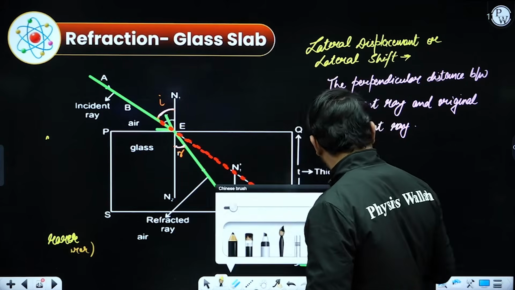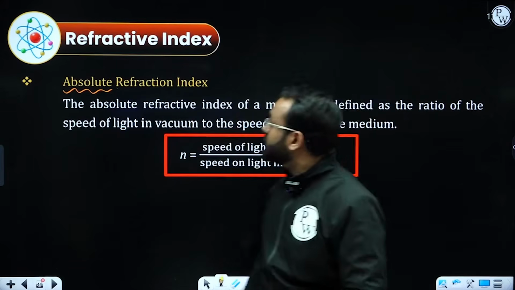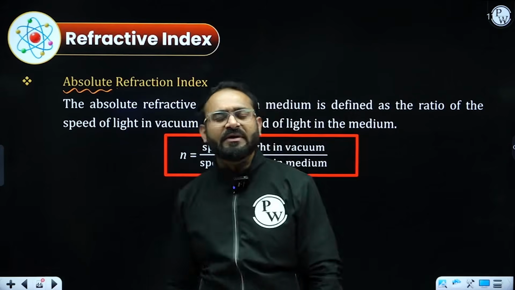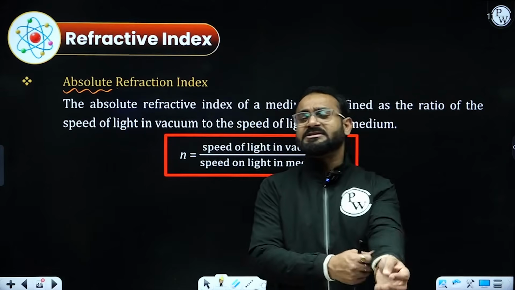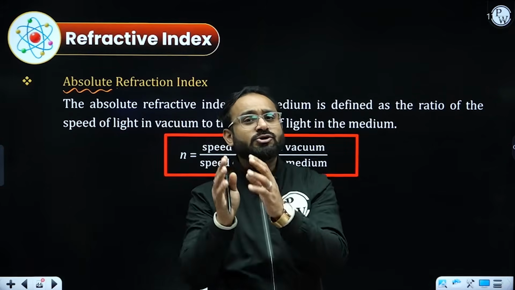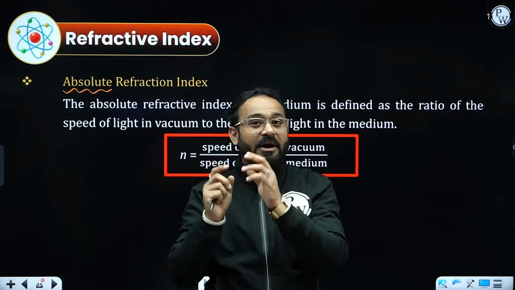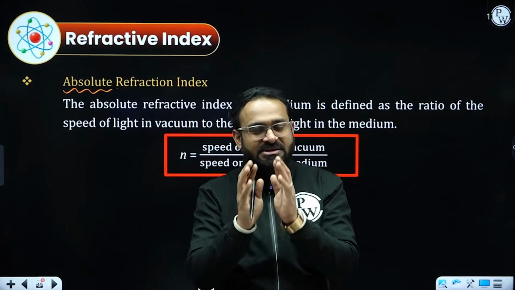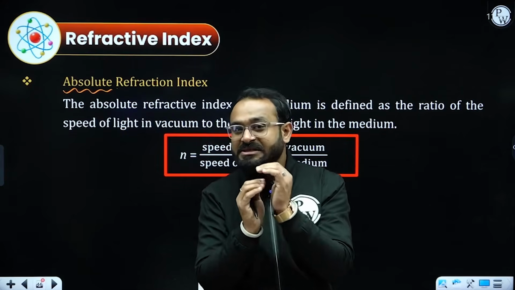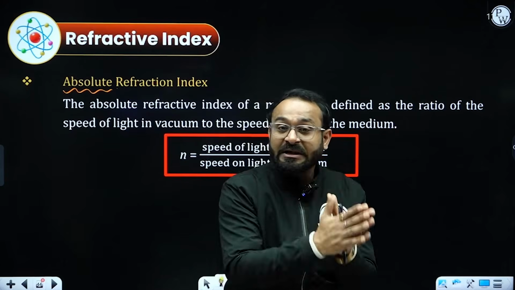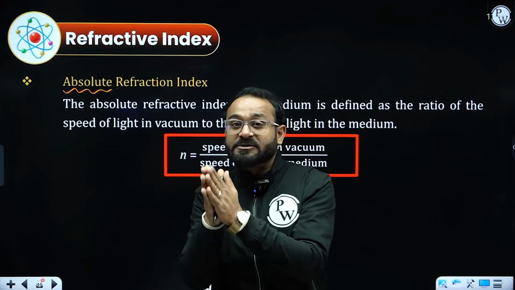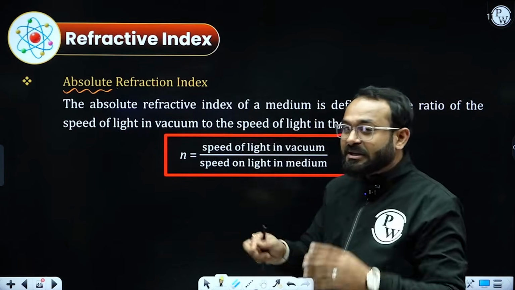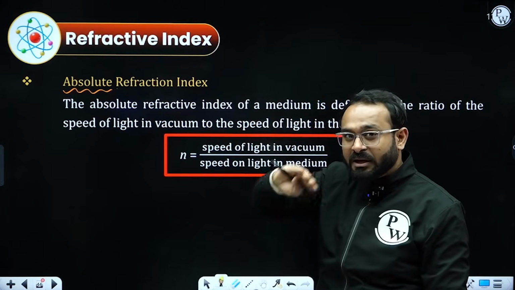Moving ahead, if you look into the absolute refractive index, what does it mean? The absolute refractive index defines the ratio of the speed of light as compared to vacuum or air. Generally we consider vacuum because the speed of light is maximum in vacuum. So refractive index is defined as the ratio of the speed of light in vacuum to the speed in the medium. Let's consider the light is traveling from vacuum and entering into the medium.